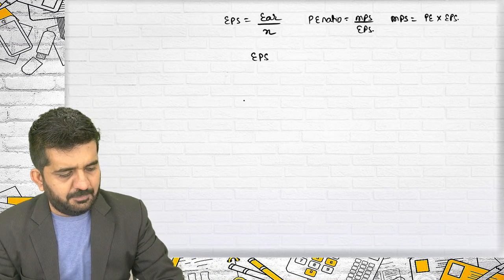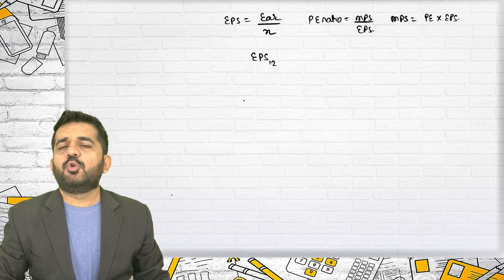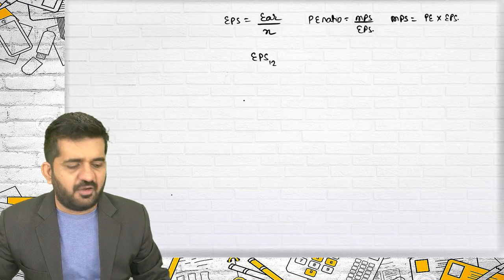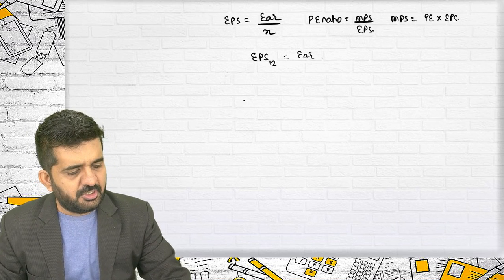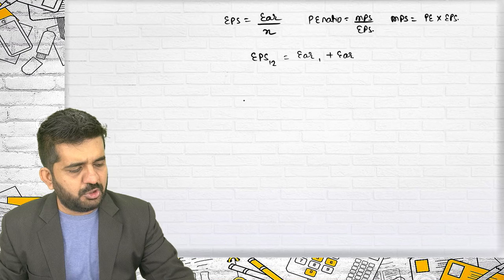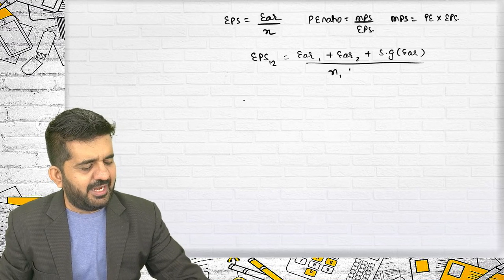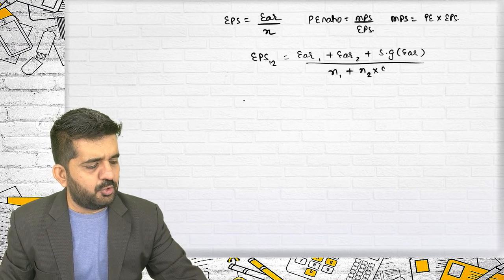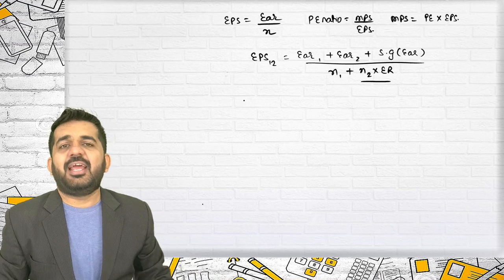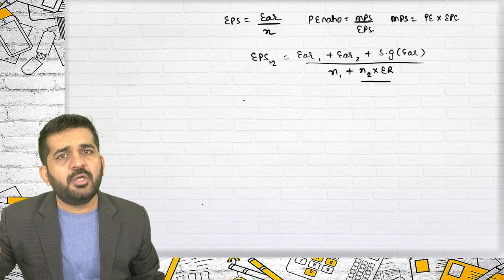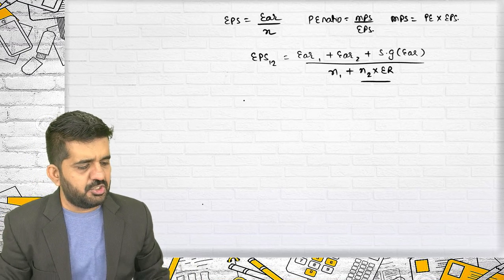The concept came after merger. What will be EPS 1-2? It basically means earnings per share of a company after merger, which was nothing but earnings of company 1 plus total earnings of company 2 plus synergic gain in terms of earnings, divided by N1 plus N2 into exchange ratio, where N2 into exchange ratio is nothing but the number of shares issued to selling company's shareholders.